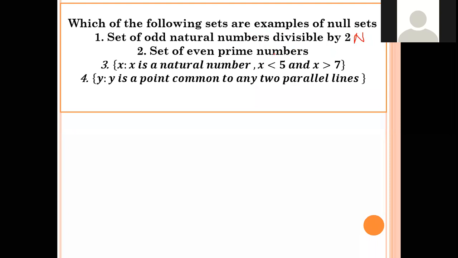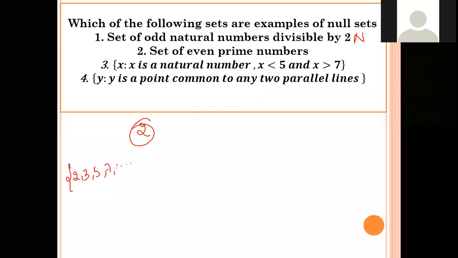Okay. Second question. Set of even prime numbers. What about the second one, students? You have to write the even prime numbers. First, remember the prime numbers. Prime numbers start from 2, 3, 5, 7 and it goes on. Correct? So, is there any even number here?